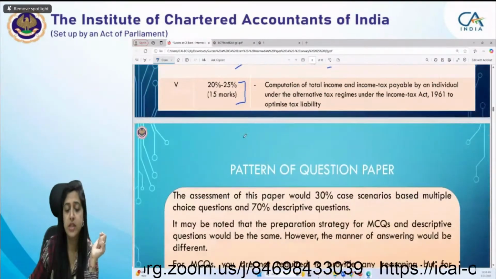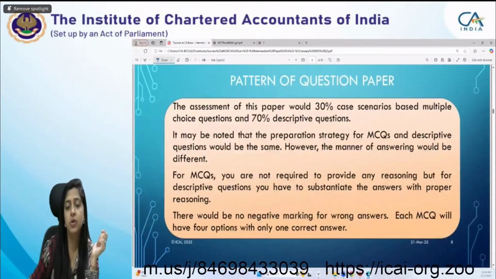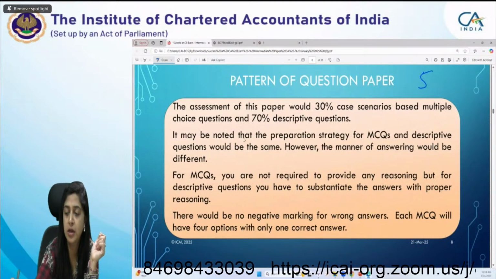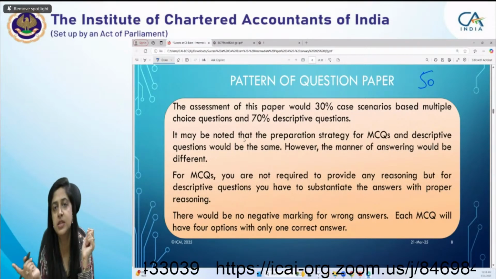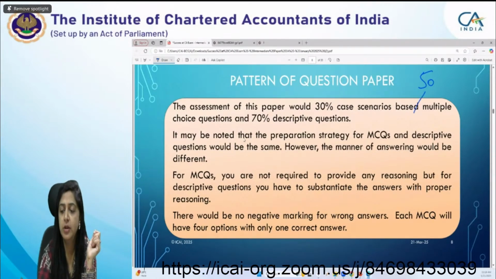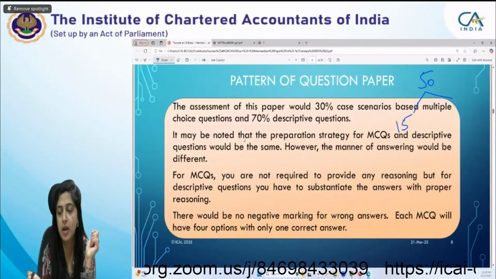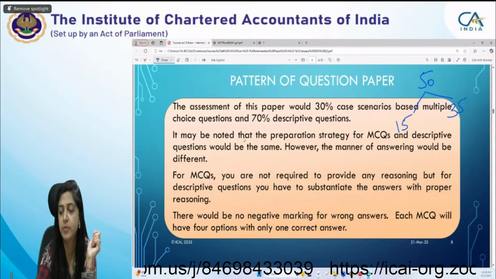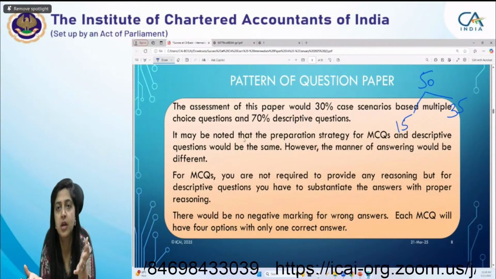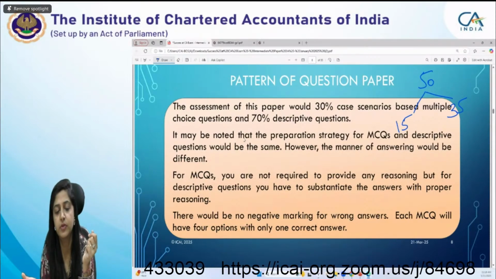Now let's see what is the pattern. As you all know, your paper of income tax law is of 50 marks, because the other 50 marks are for goods and services tax. In these 50 marks, 30%, that is 15 marks, is for case scenario based MCQ and the remaining 35 marks, 70%, is for descriptive questions.